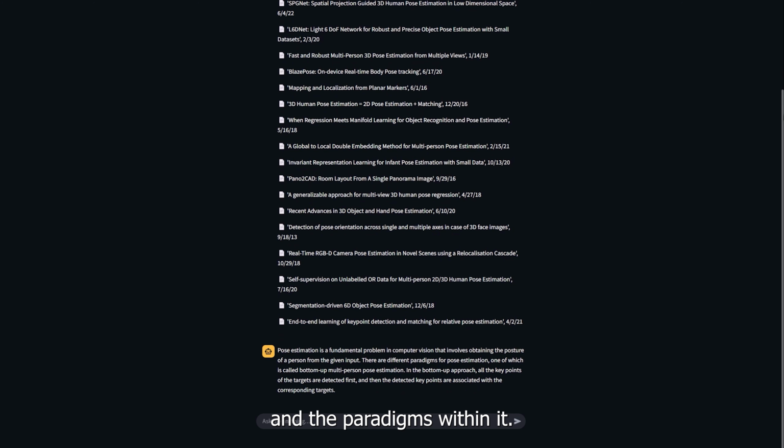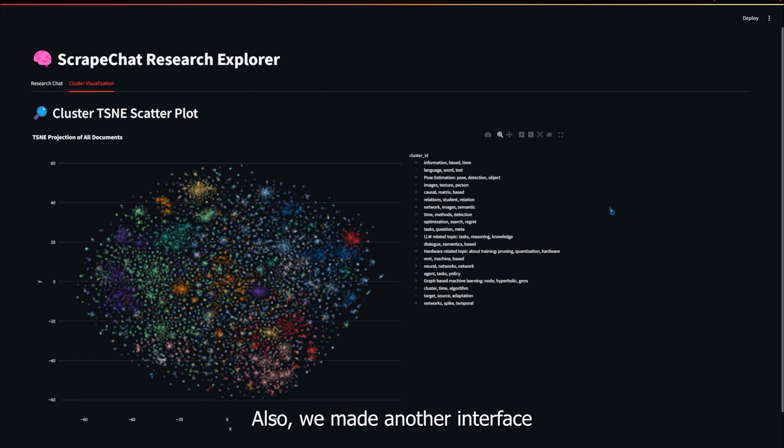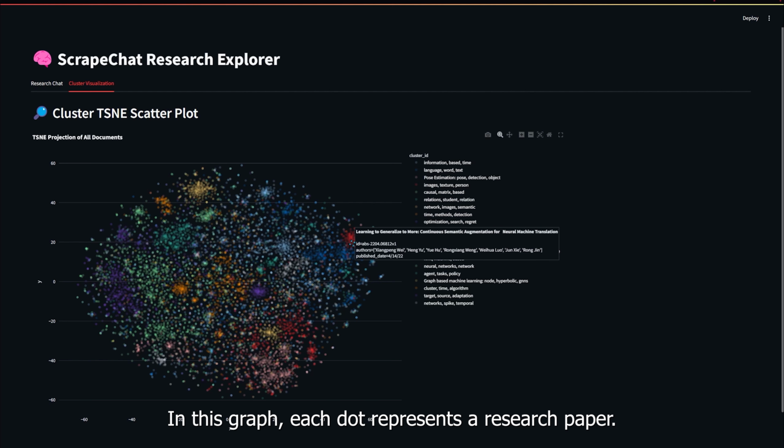Also, we made another interface for visualizing the clusters that have been created. In this graph, each dot represents a research paper. If I hover over some of them, you can see that it's giving me info about them. So every paper in the dataset is included here, but the colors show you which cluster they're a part of, so that's how they're separated.